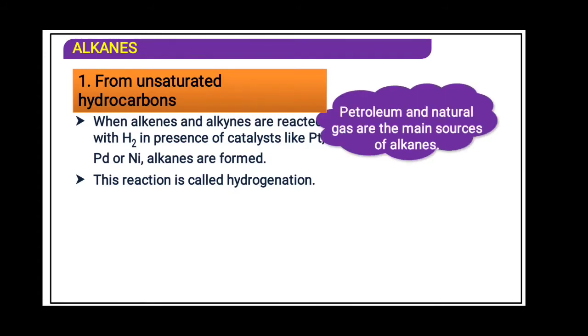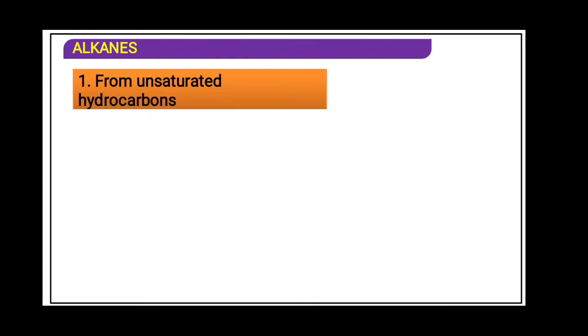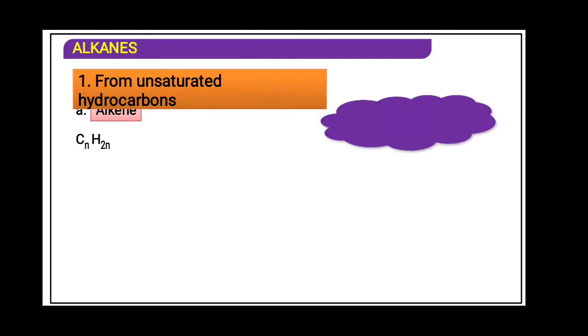Petroleum and natural gas are the main source of alkane. Remember carefully, in the lab, in emergency, we can prepare alkane in this way. Alkene, double bond, CnH2n. You know very well the formula, you have studied it in 10th standard. In presence of catalyst, that is Raney nickel, what will form? Alkane, CnH2n plus 2. This is the general reaction.